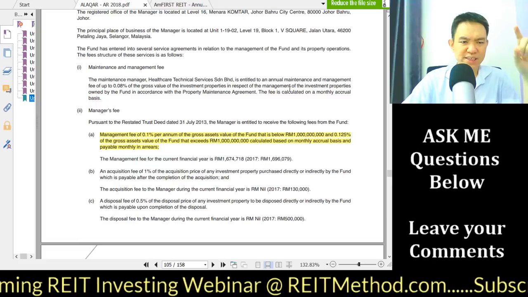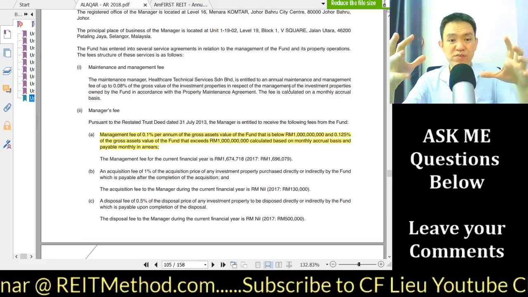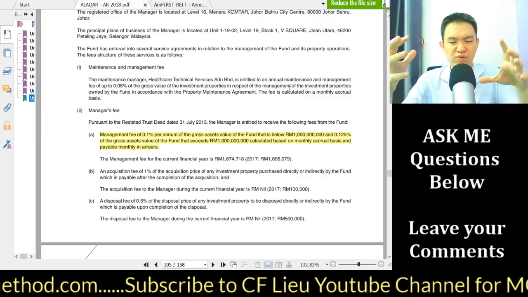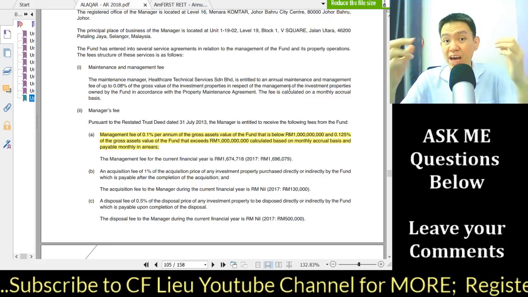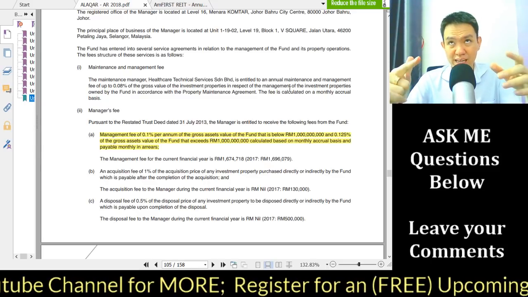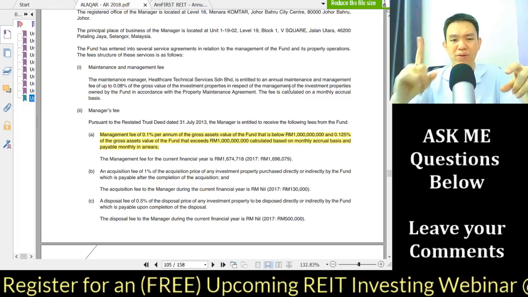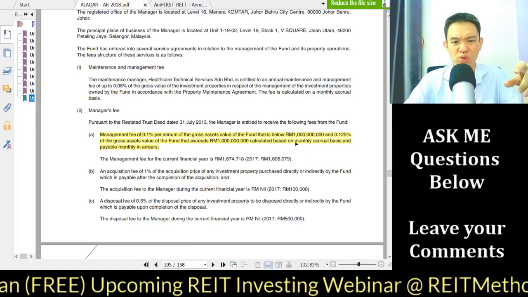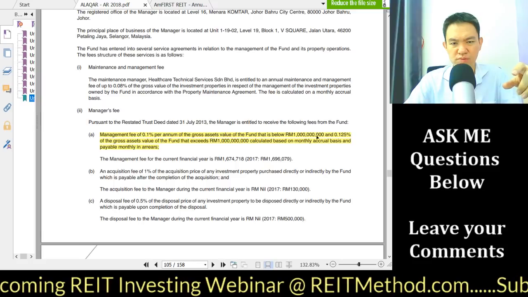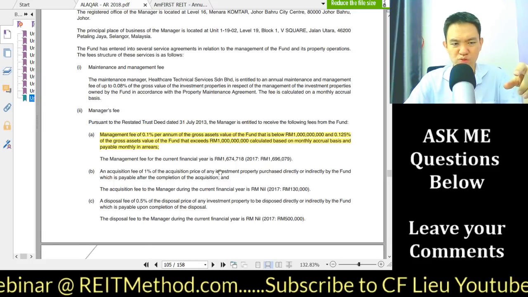Now you can see the management fee for a healthcare REIT. The base fee for a healthcare REIT manager, at least for Al-'Aqar Capital Healthcare REIT, is 0.1%. So you compare that with, let's say, IGB REIT, that is 1.0%, right? But here it's only, under 1 billion only 0.1, over 1 billion 0.125.